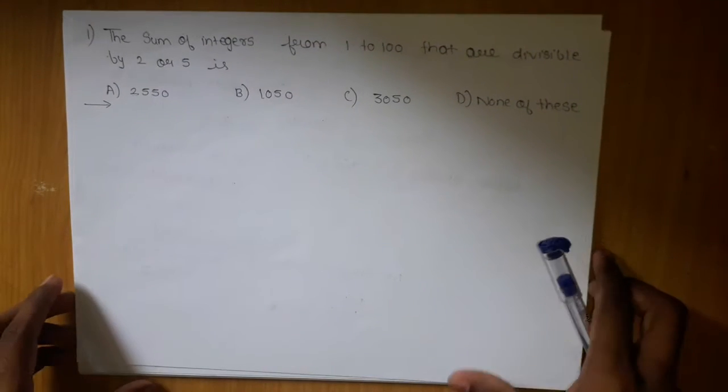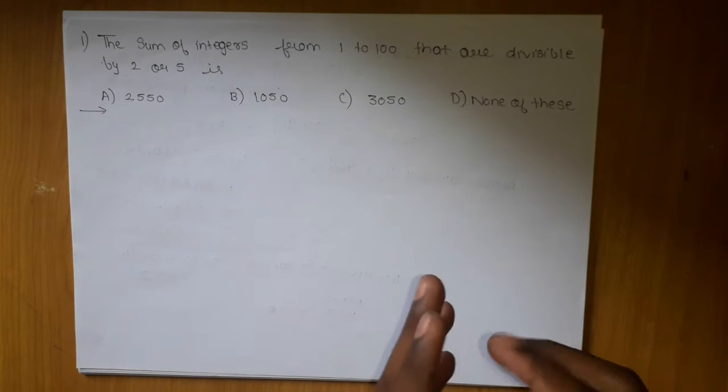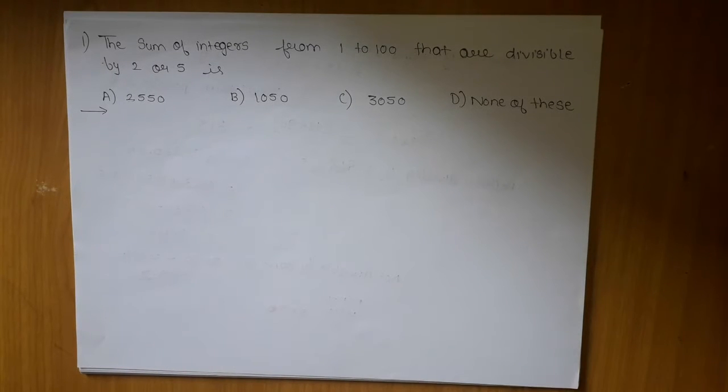Now let's begin with our questions. The first question which we are going to tackle is as follows: the sum of the integers from 1 to 100 that are divisible by 2 or 5. Now if you remember properly, there was a similar question which asked to find the numbers which are not divisible. The concept is the same, but only the things are twisted. But since we are doing a lot of questions, it will just increase our understanding of problems.